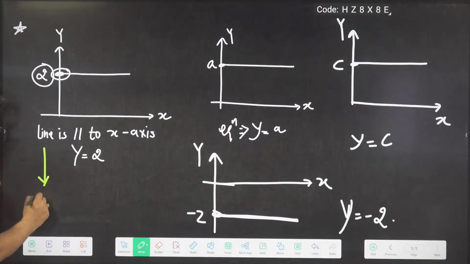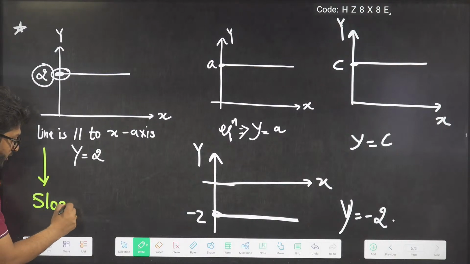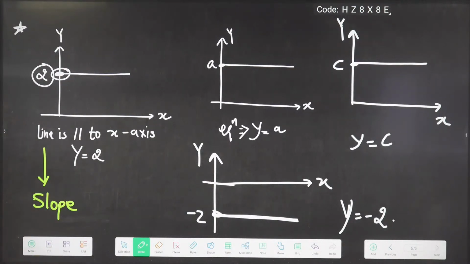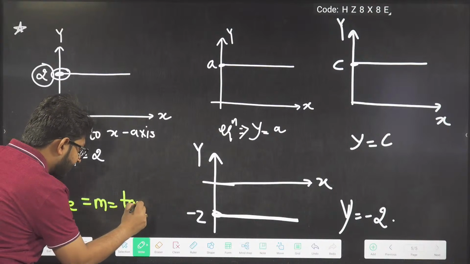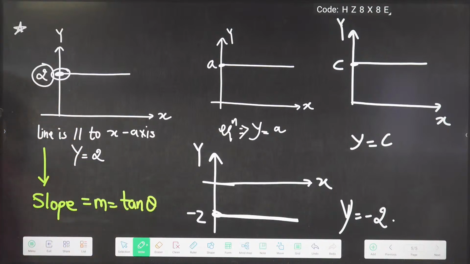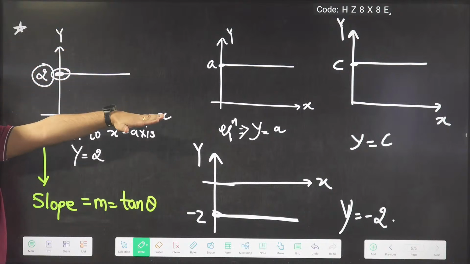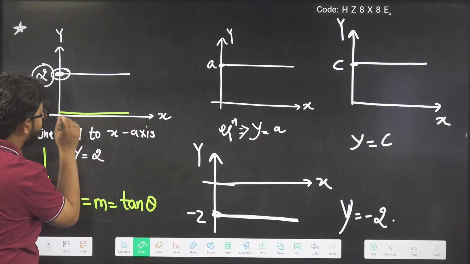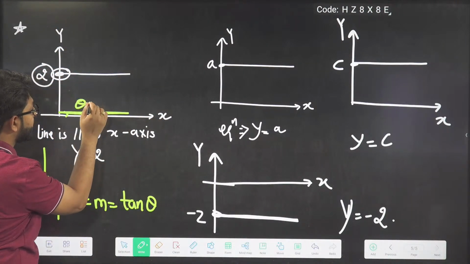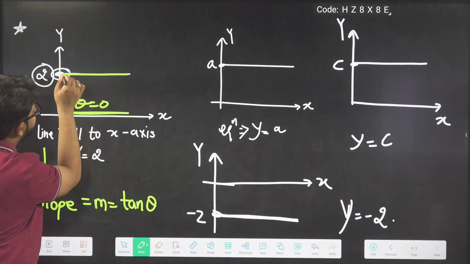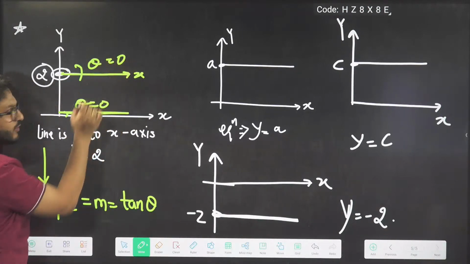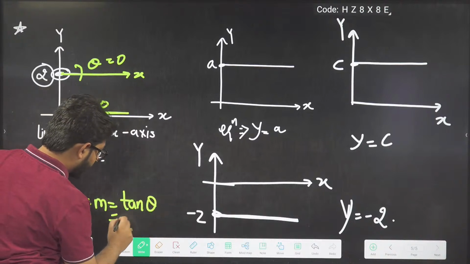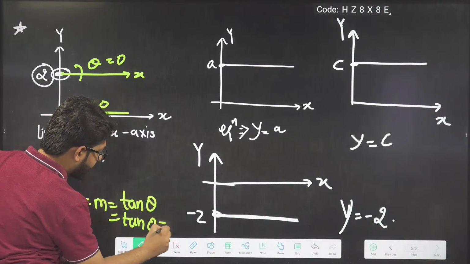In all of these equations, in all of these graphs, what is the slope? We will take slope equals m, that is tan theta. Now first you tell me, what is the angle made by this line with the x-axis? Theta will be 0. So tan 0 will become what?